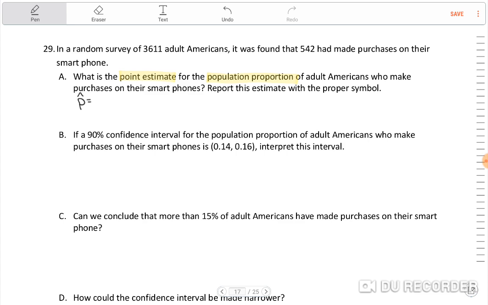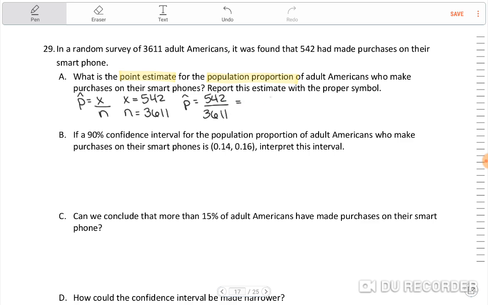Now, p hat is equal to x over n. So that's the part out of the total, right? In other words, we want to know the part, which is the people that did make purchases on their smartphones, out of the total number of people that were surveyed. The total number of surveyed people is 3,611, and 542 of them have made purchases on their smartphones. So to find p hat, we're going to take 542 divided by 3611,